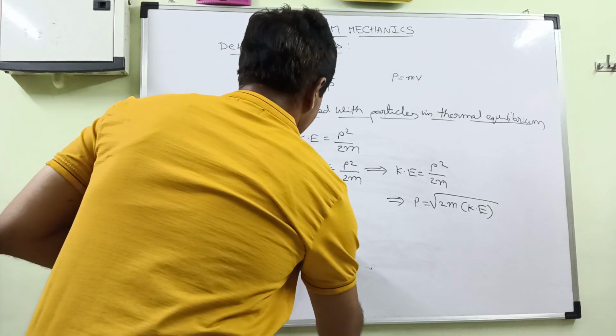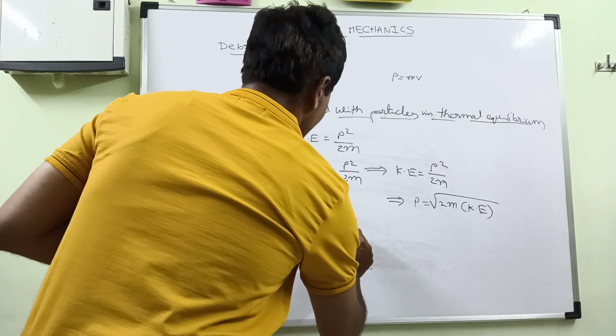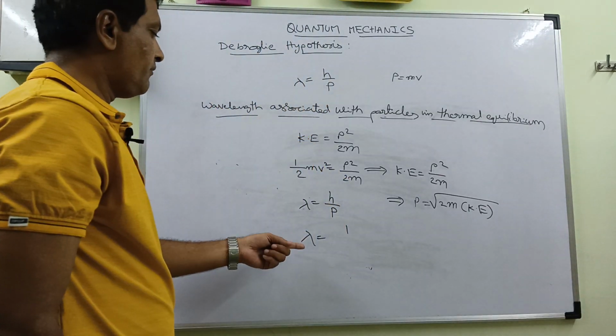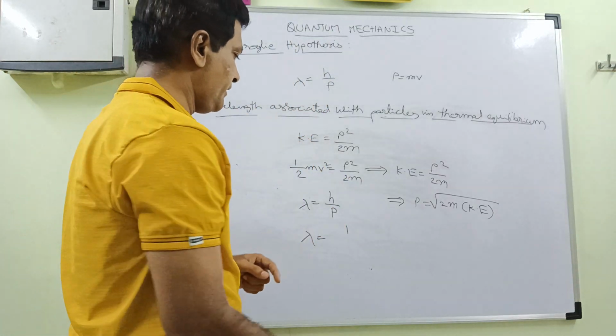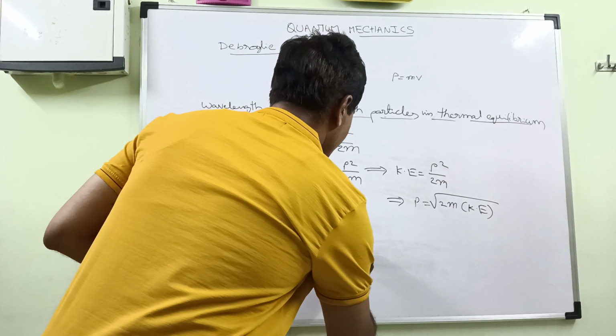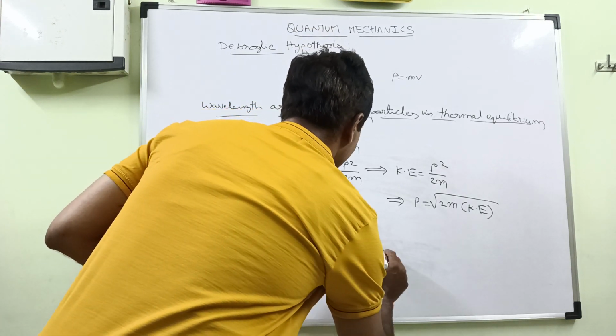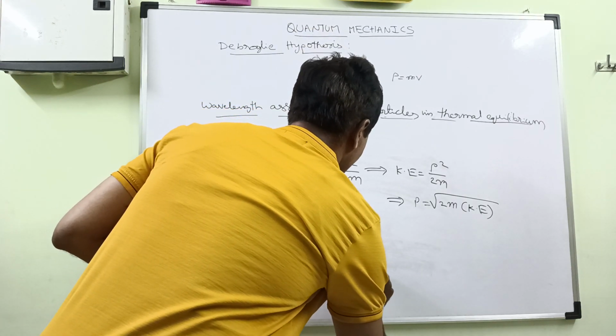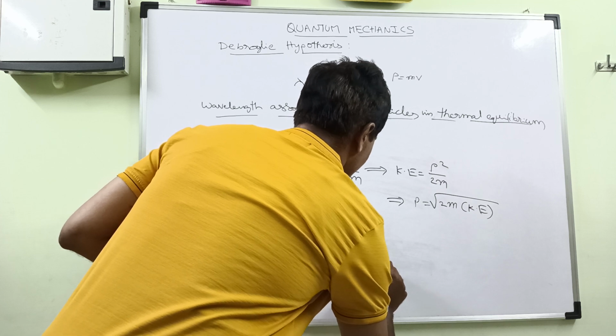So in terms of kinetic energy we can take the wavelength associated with matter wave as h by root of 2m into kinetic energy.